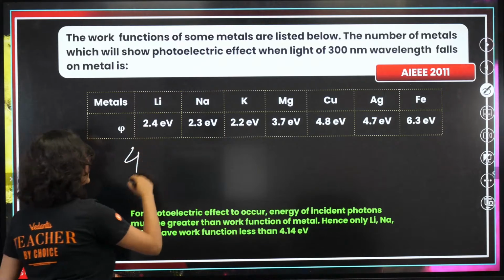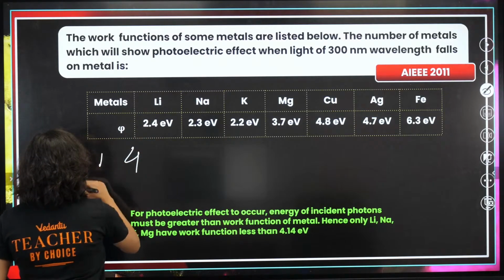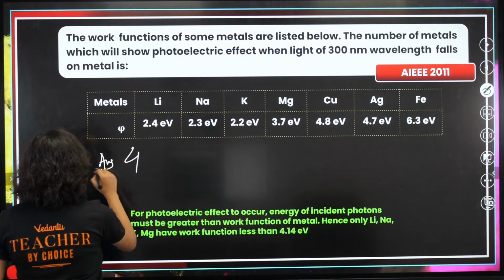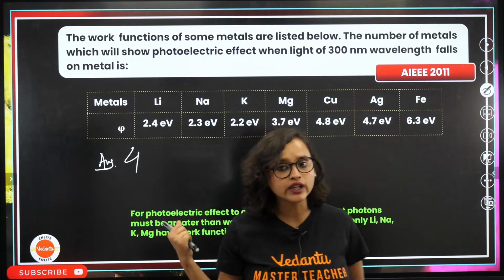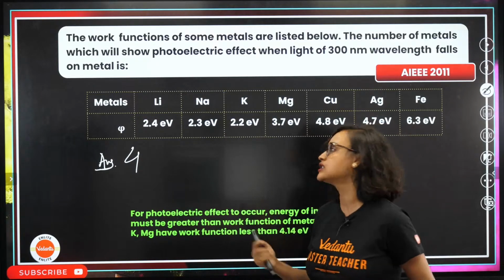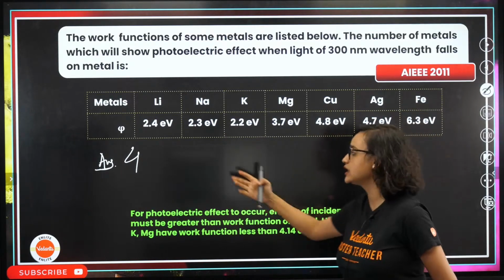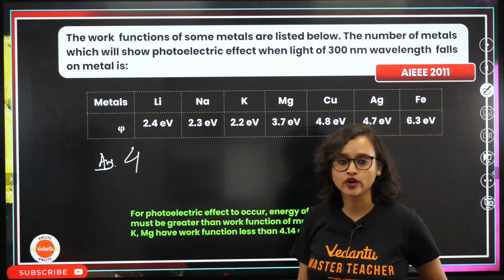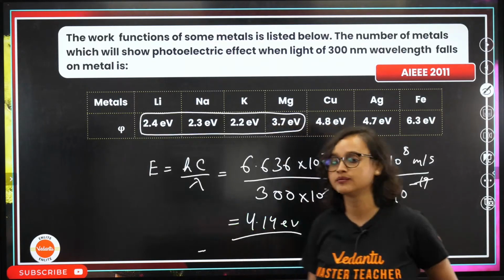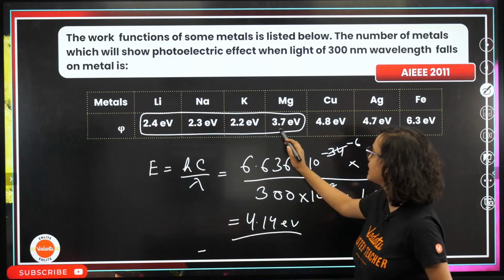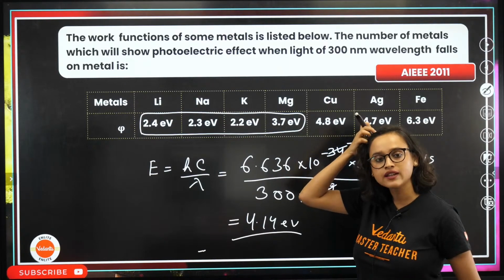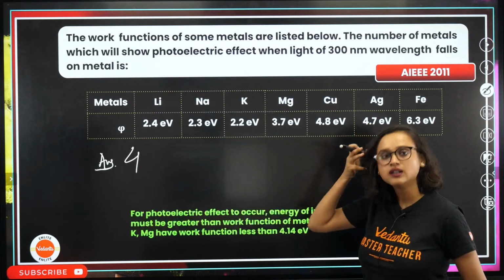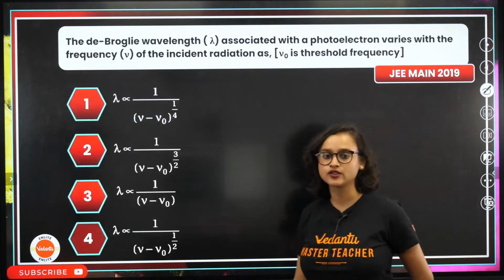You have to answer in integer form. This came in AIEEE 2011 and the answer is 4. See, 3.17 is also lesser than 4.14, exactly. So this is your answer.